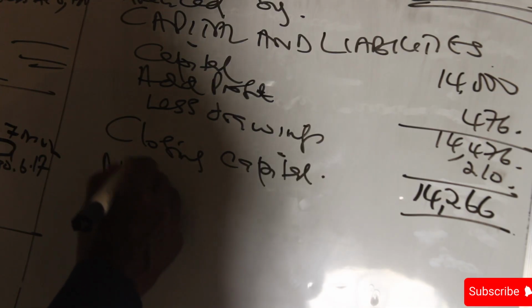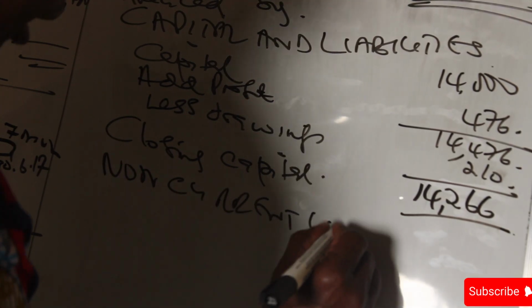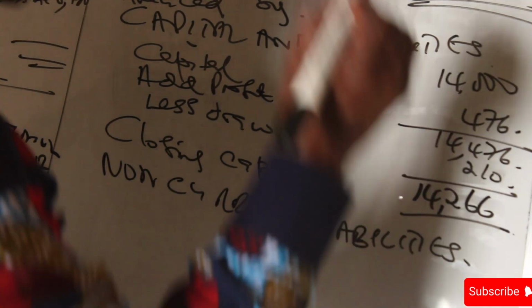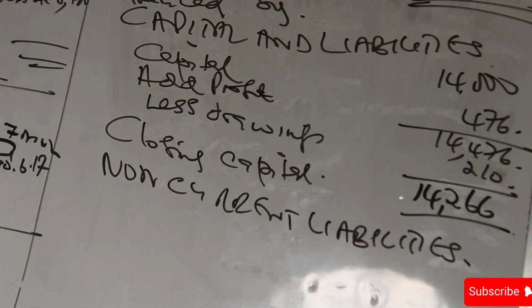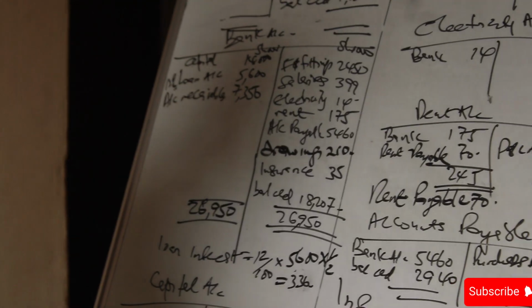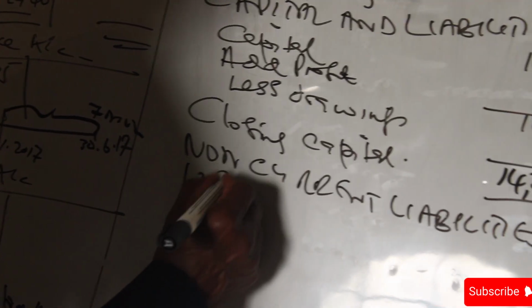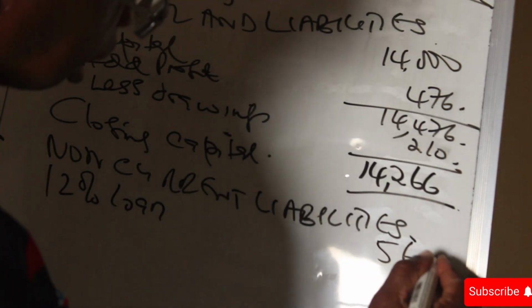Then we come and we say non-current liabilities. These are the long-term liabilities, which are loans. And we said we had a 12% loan of 5,600. Loan account, 12% loan, and we said it is 5,600.